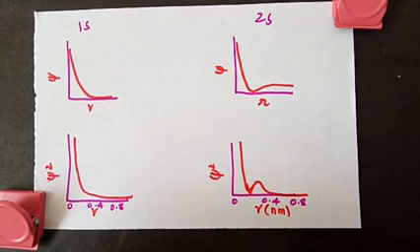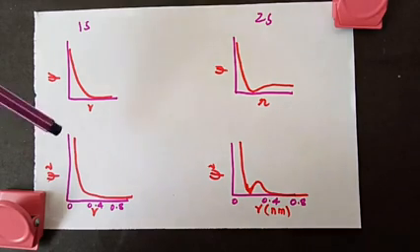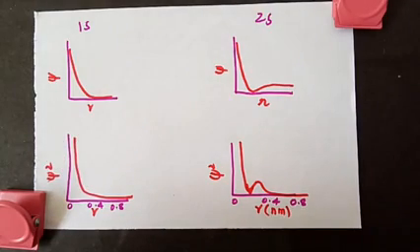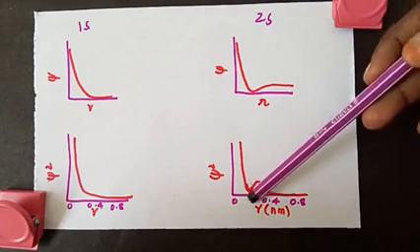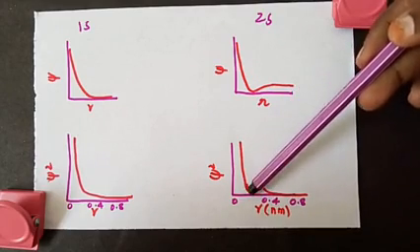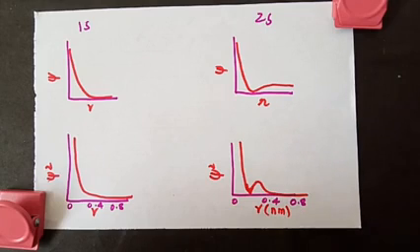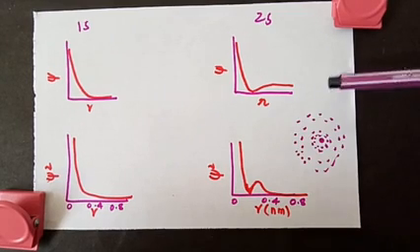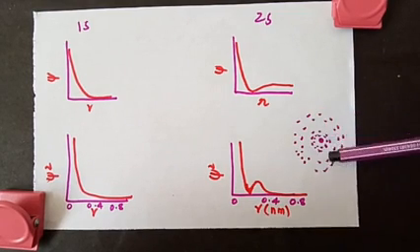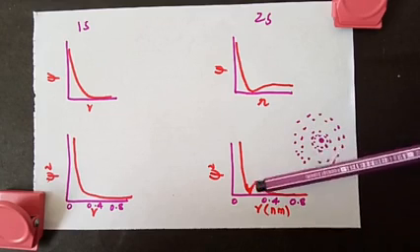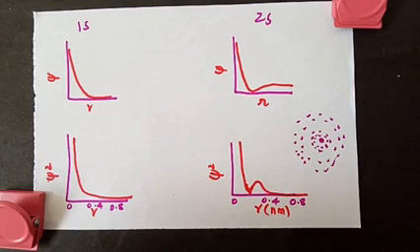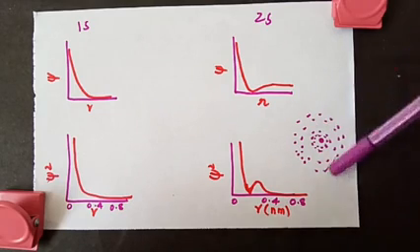Do you remember when in the previous video we discussed the nodes in 1s and 2s? We said in 1s there are no nodes because here you don't have any 0 point. But in the case of 2s, you have 1 zero point where the probability of finding the electron is 0. So we wrote in 2s we have 1 node. In the case of 3s we have 2 nodes. So we drew something like that, and we said this spherical area is called a node. That is represented by this 0 position. So the psi square gives you the probability of finding the electron around the nucleus.